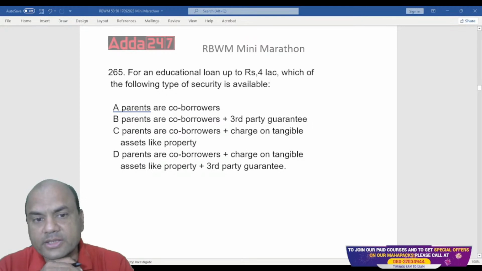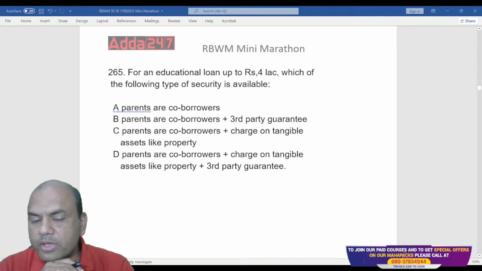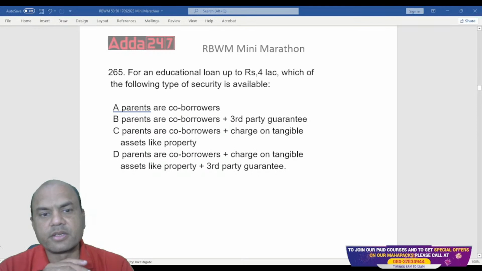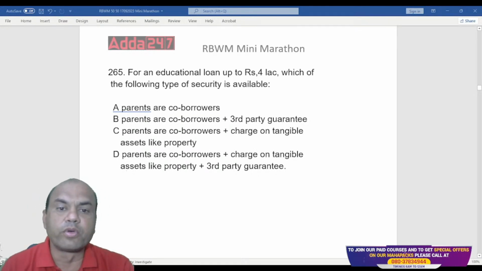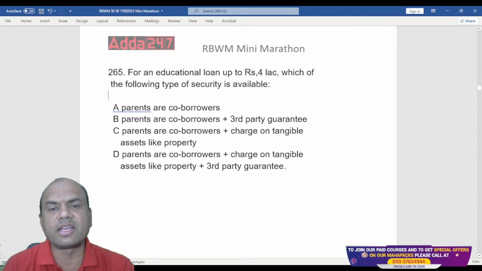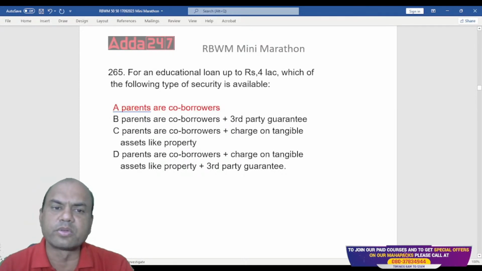Up to 4 lakhs. I want it up to 4 lakhs only. Everyone. Yes, it should be up to 4 lakhs. For 4 lakhs, we don't need much security and guarantee as such. So parents as co-borrowers. Okay, that is the answer. Parents as co-borrowers. That is the only answer. Okay.